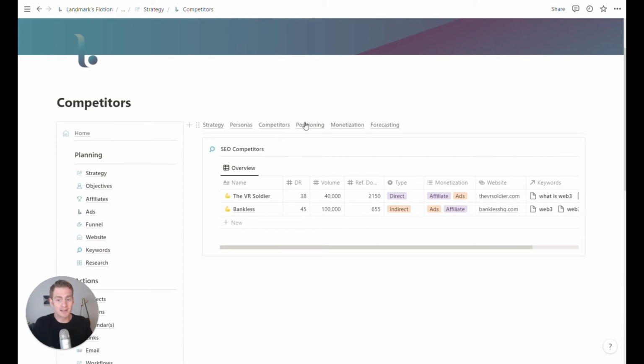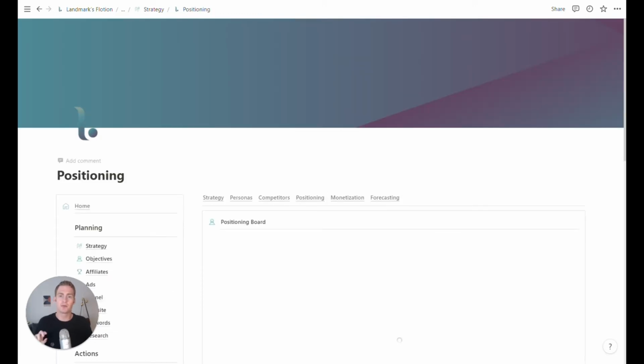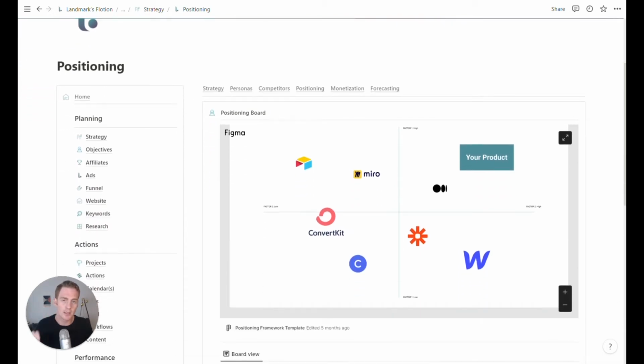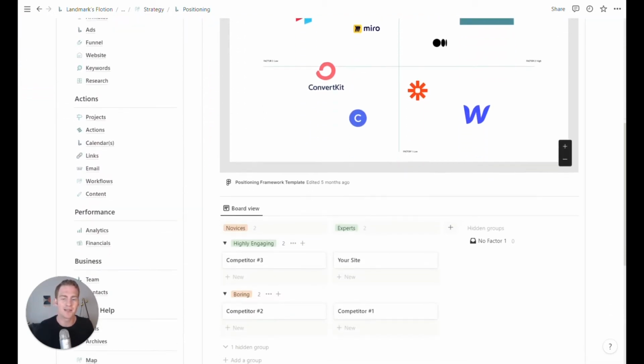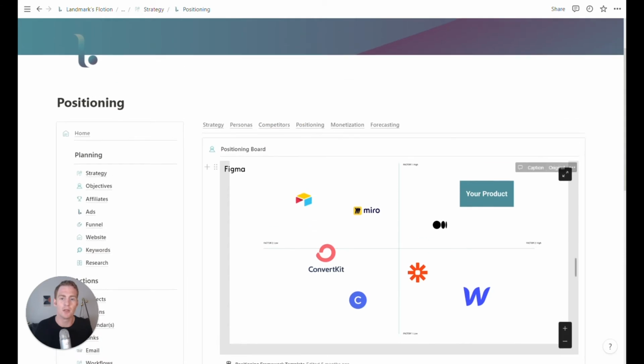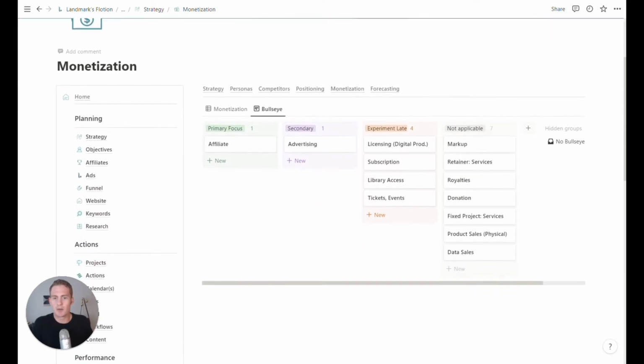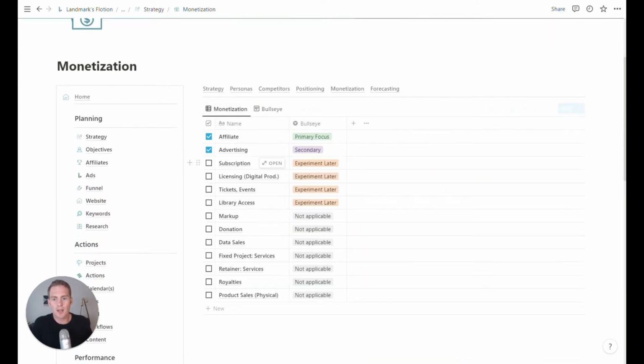So that's competitors. We can also refer to our competitors section and hone in on our own positioning, but this is not essential. It's just if you really want to go into more detail on the strategy side of your niche site. We also then have a quick way of consolidating and selecting our monetization model.